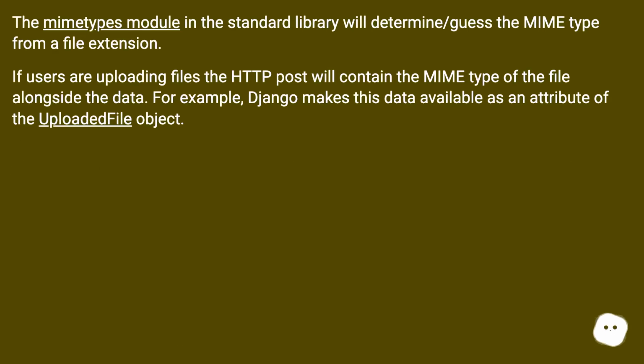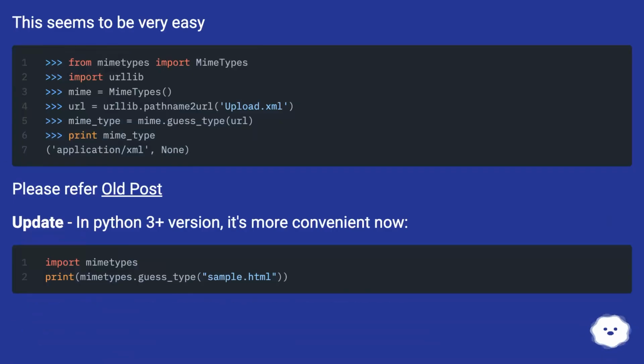The mimetypes module in the standard library will determine/guess the MIME type from a file extension. If users are uploading files, the HTTP post will contain the MIME type of the file alongside the data. For example, Django makes this data available as an attribute of the uploaded file object. This seems to be very easy.